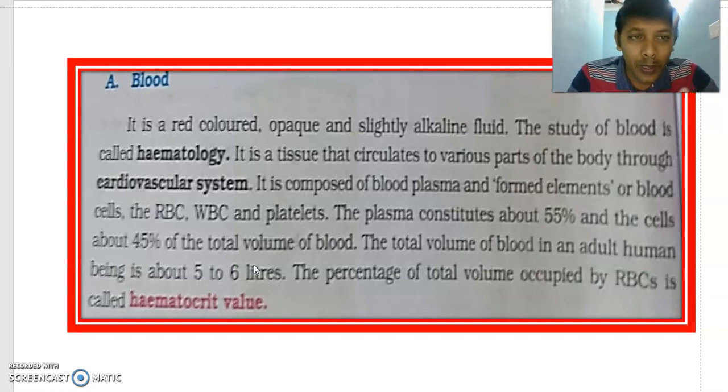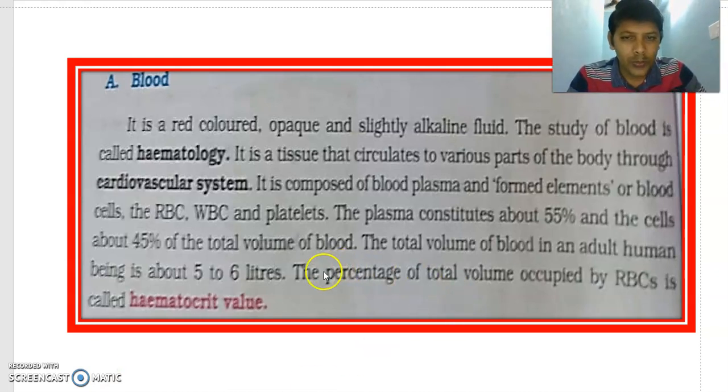That means in 5 liters of blood, 2750 ml is occupied by the plasma. The remaining 2250 ml is the volume of blood cells.